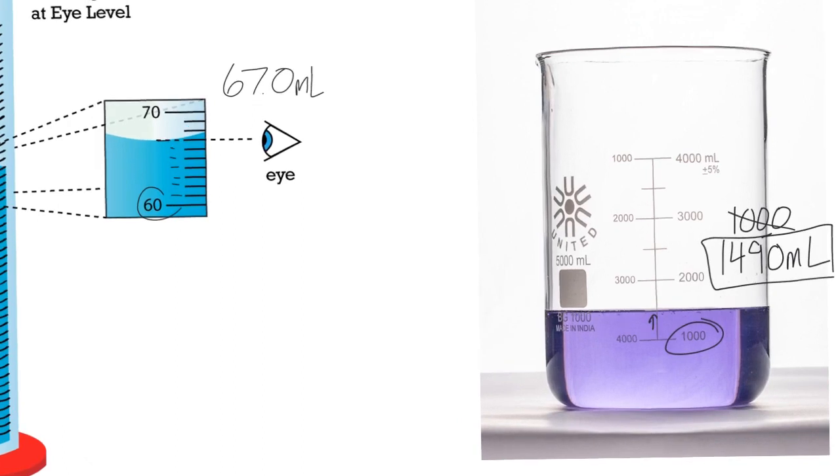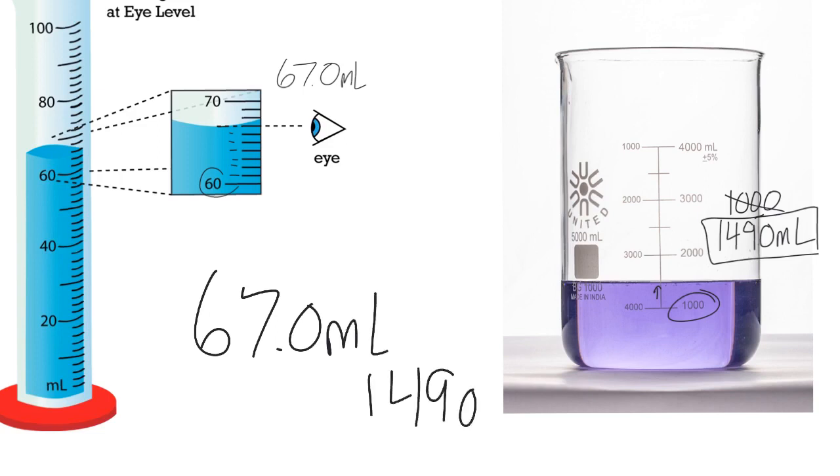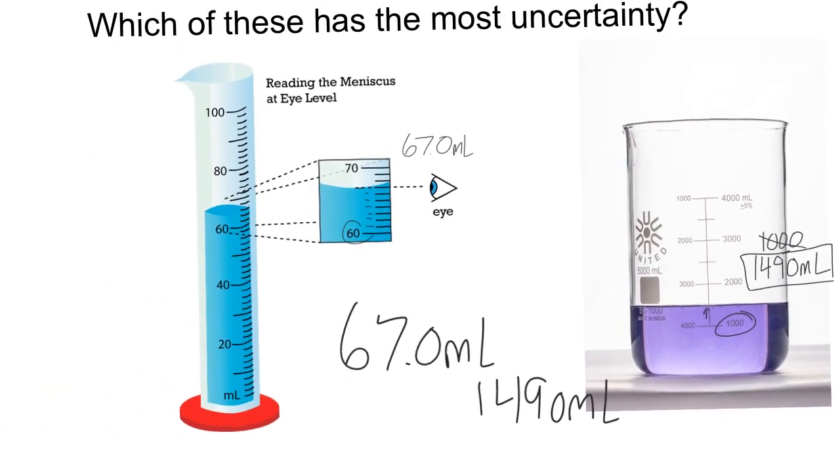And so if we look at these two next to each other, 67.0 milliliters and 1490 milliliters, which one of these has the most uncertainty, or which one of these is the least precise? Well, this one over here has more decimal places. If someone else came over and made this measurement, they'd be way closer to us, more like a greater percent of the time.